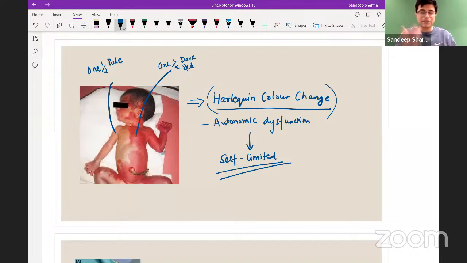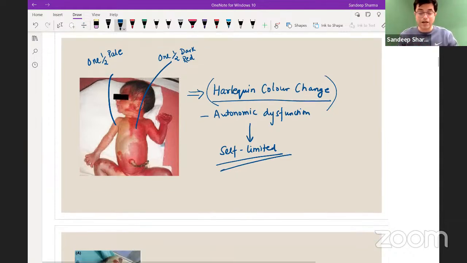So probably the person who described this would have been a Harlequin fan, and he described it like Harlequin color change. We don't know whether it was described like this or not, but if you remember like this, you will never forget. Our brain has a tendency that we forget good things, but we tend to hold on to stupid things. So attach the two together and you will have a better retention. So Harlequin color change,